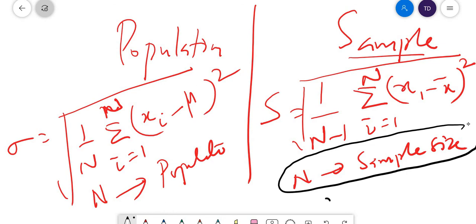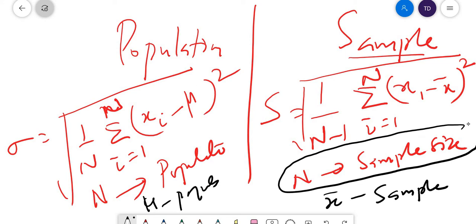X bar is the sample mean. It is not the population mean; mu is the population mean. And one difference is there: here it is n minus 1 and there it is n. So there are two types of standard deviations you can define: the sample standard deviation and the population standard deviation.